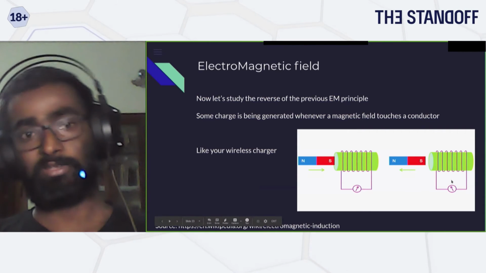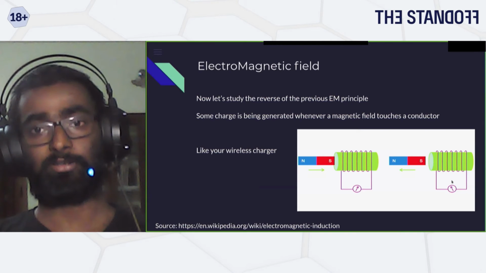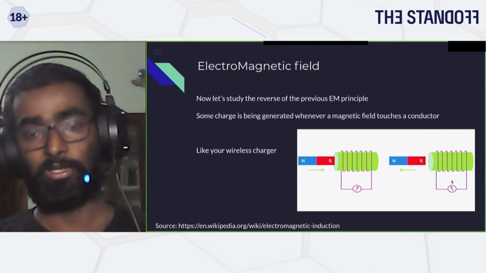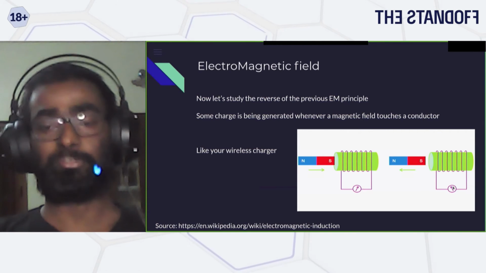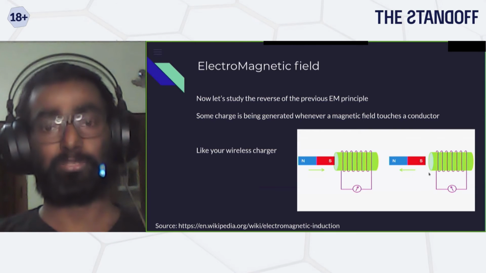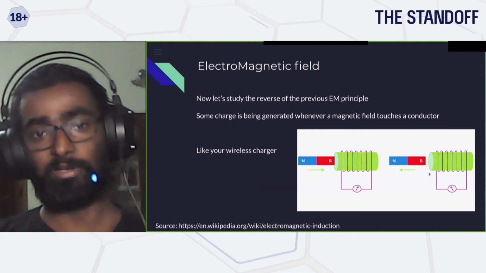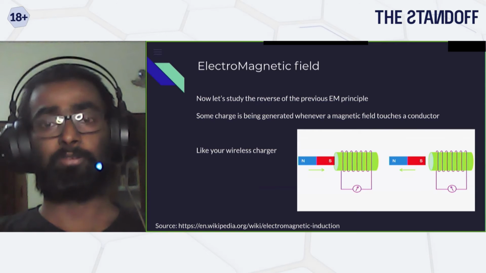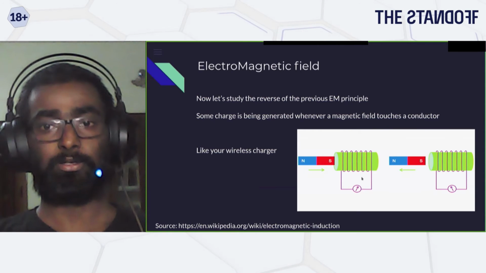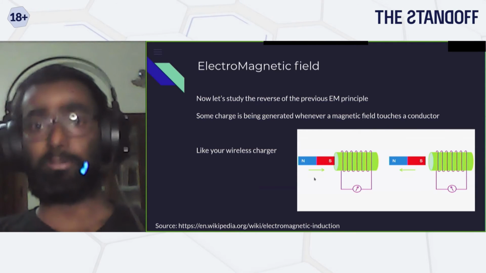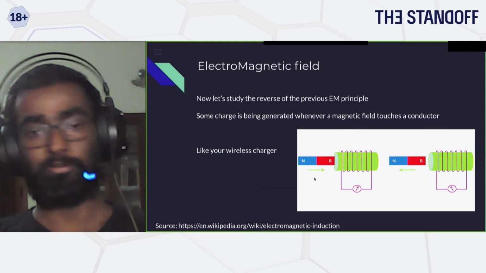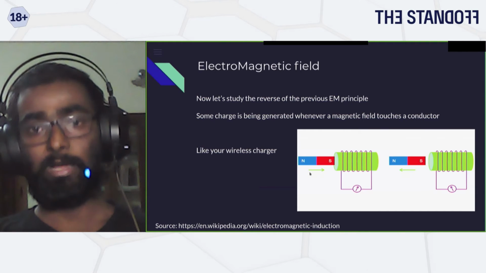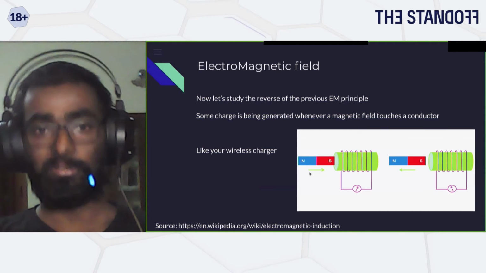The best example is your wireless charger. Your inductive wireless charger basically works on these two principles. Your charger has a coil that is given some electricity, and that creates the electromagnetic field. Then your phone has another coil that receives those electromagnetic fields, and it generates the power back and sends it to your phone.